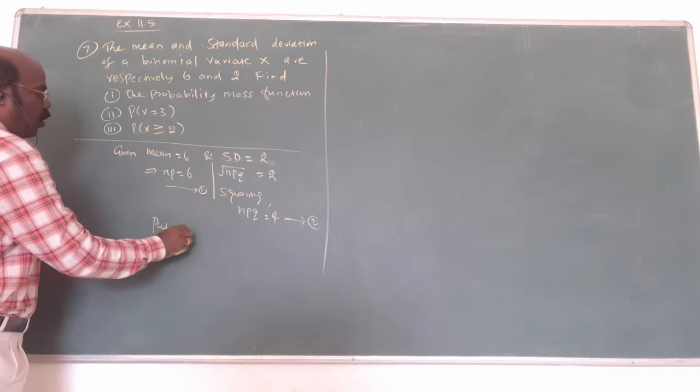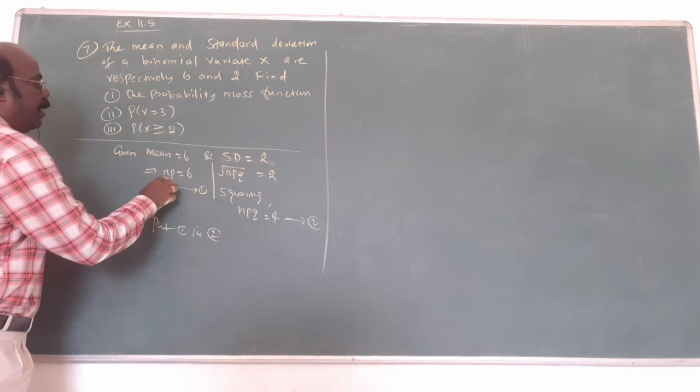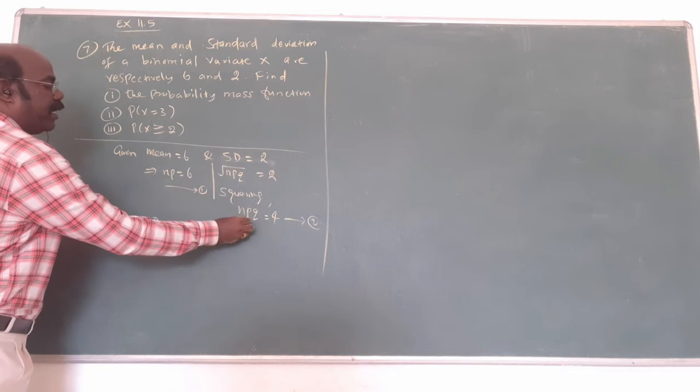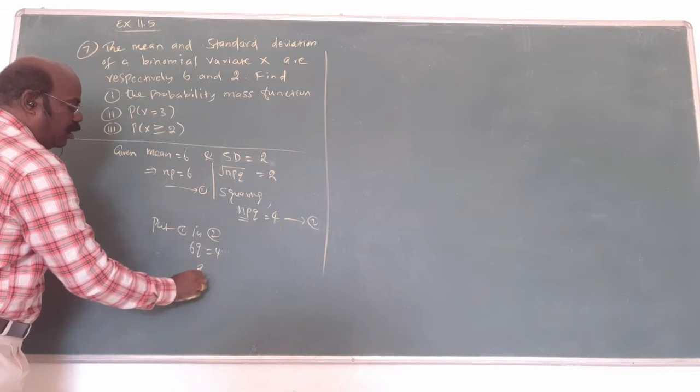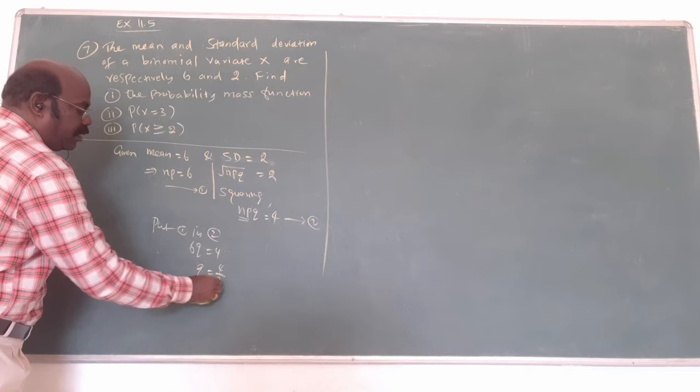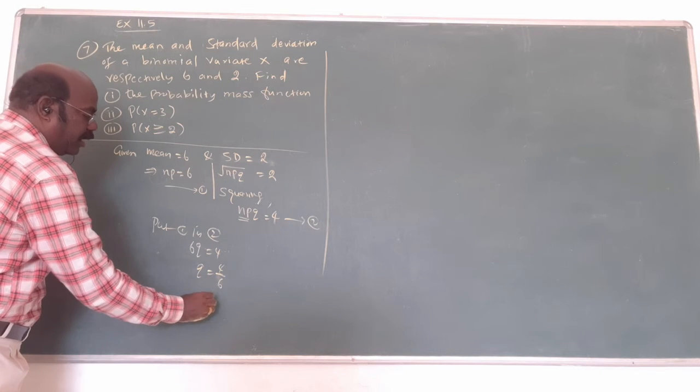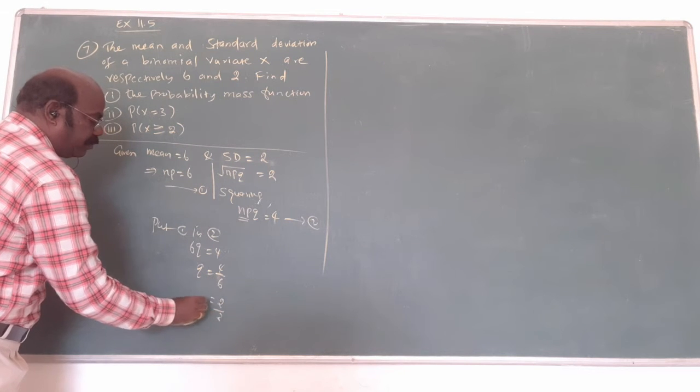Put one into the other. That means what? Replace np equal to 6 here. What is the answer? 6q equal to 4, so q equal to 4 by 6. Cancel, 2 by 3.